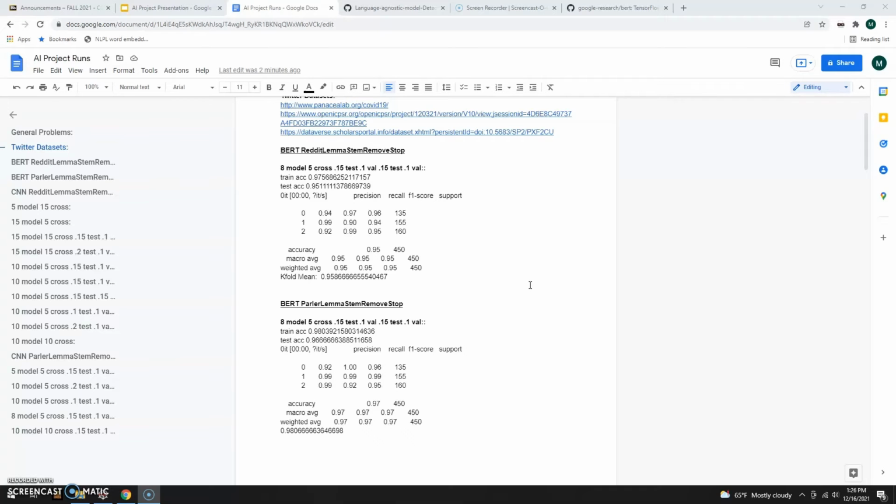After running some experiments, we compiled some of the results into a couple of Google documents, and we found that on average, Parler was around 2 to 3% more accurate than Reddit for BERT. And this is including a tenfold cross-validation score to ensure that the models are not underfitting or overfitting.